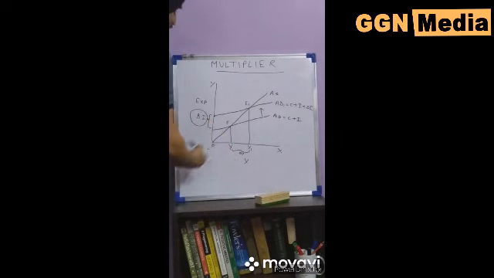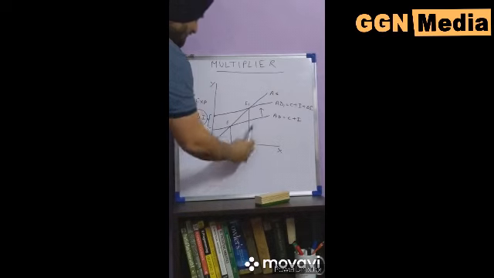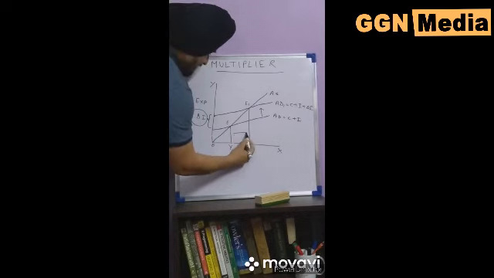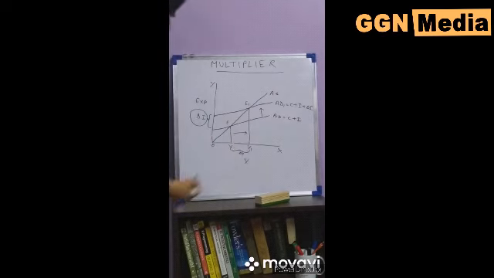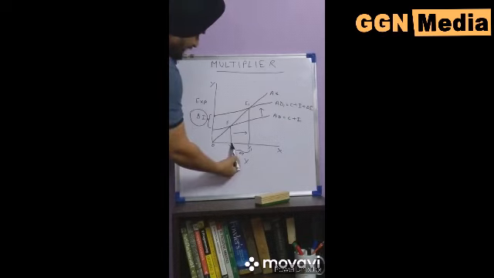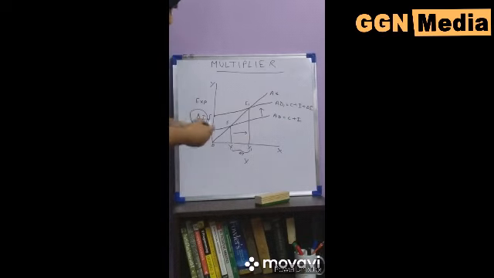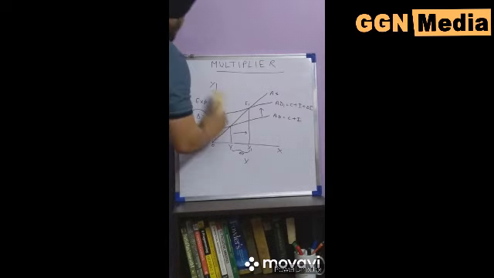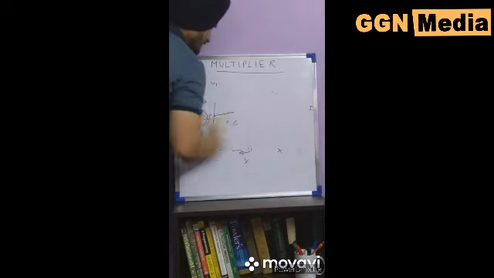So what we have shown is the forward action of the multiplier. So what is the forward action of the multiplier? In which, with an increase in investment, there is an increase in income. So the forward action of the multiplier is the increase in income from Y to Y1. Now we see the backward action of the multiplier.